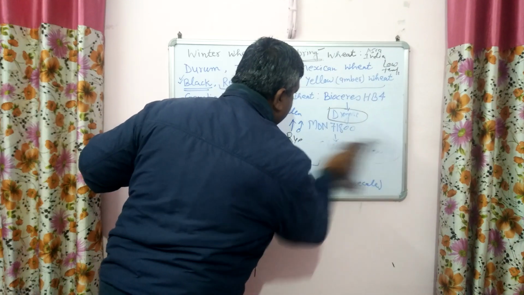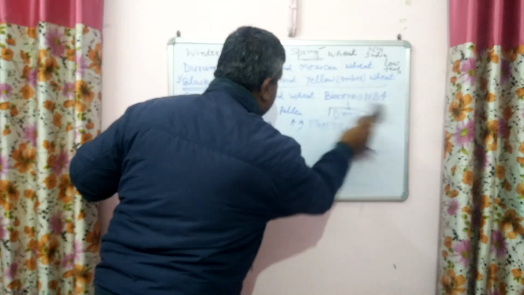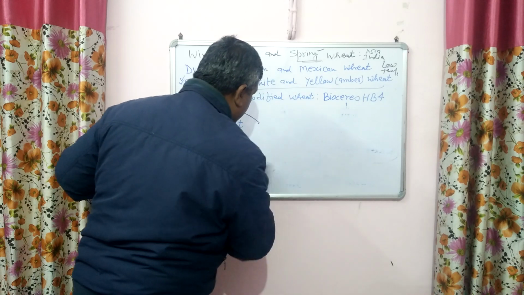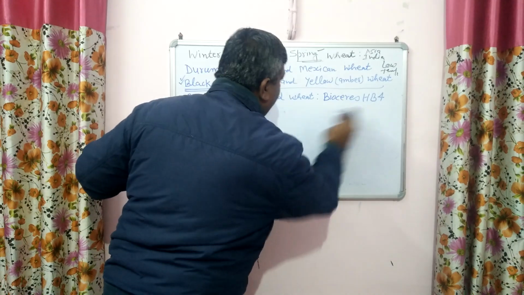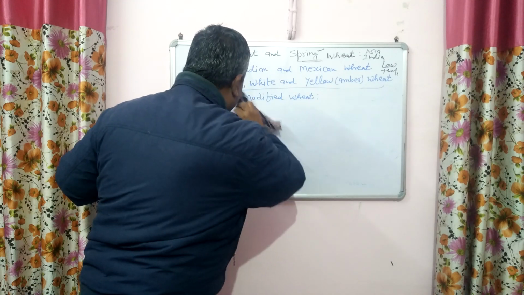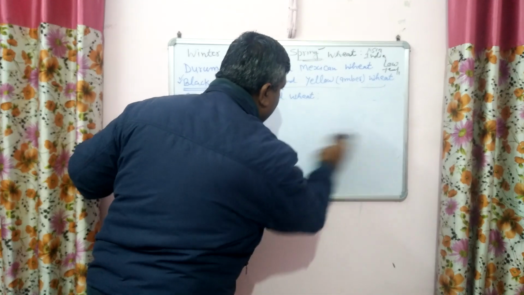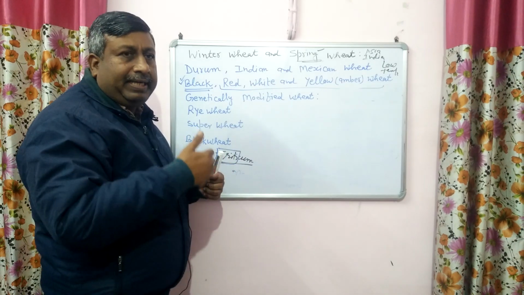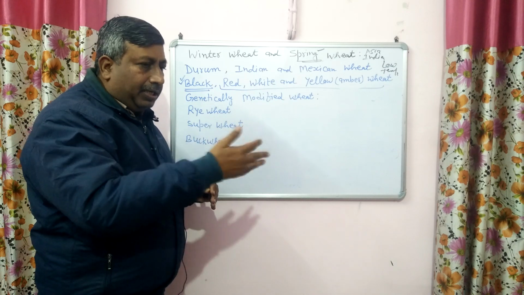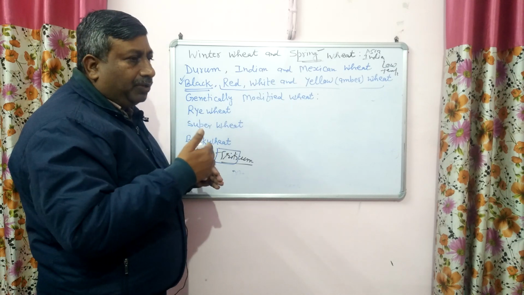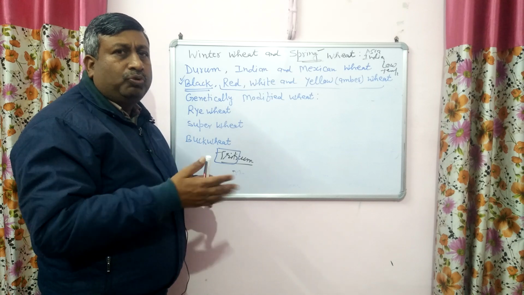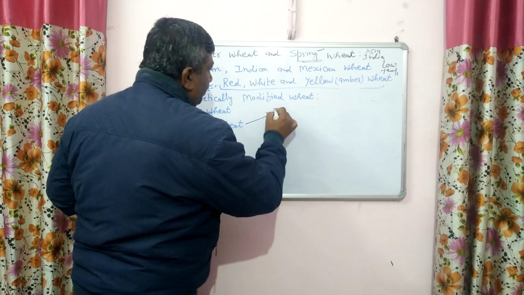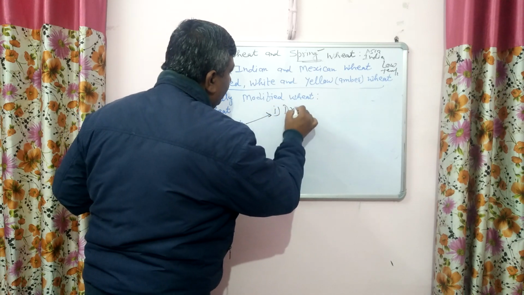Some claim that it is resistant to stem rust, and some claim that super wheat is tolerant to drought condition. Whenever wheat possesses some additional advantageous character, it is termed super wheat. So super wheat is not a particular type of wheat. When the productivity of wheat increases or it gets some additional trait that gives an advantage, it is called super wheat. Generally in practice, super wheat is drought resistant.